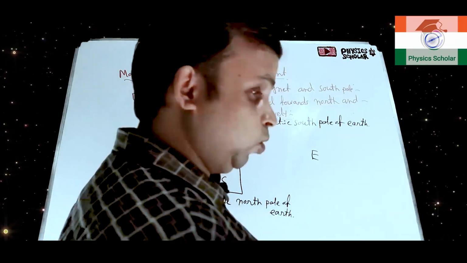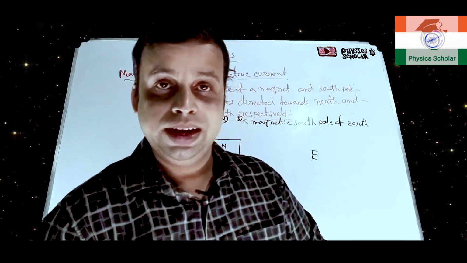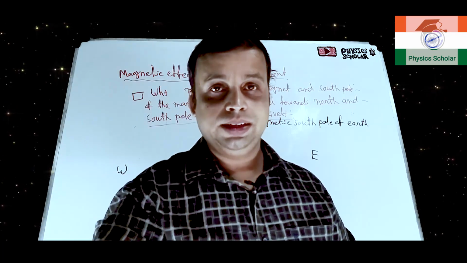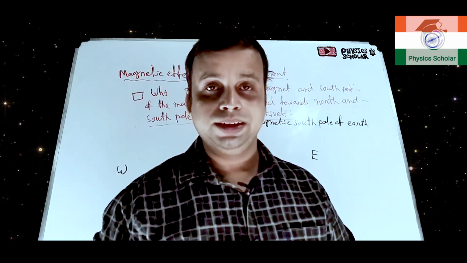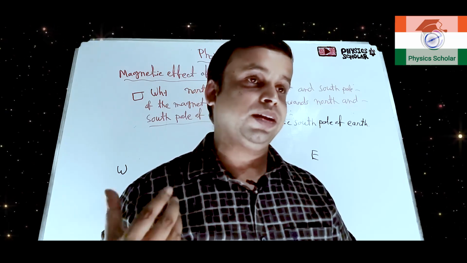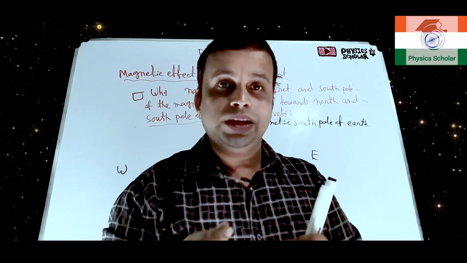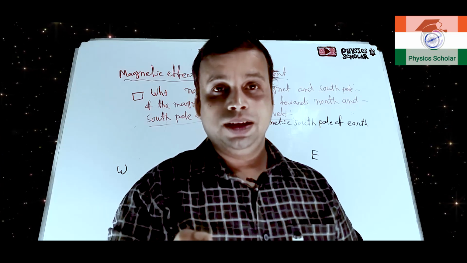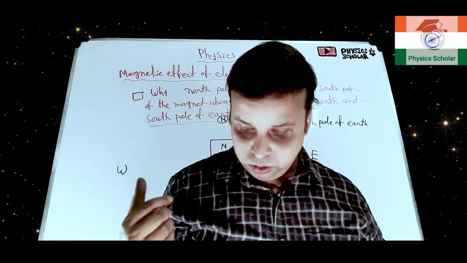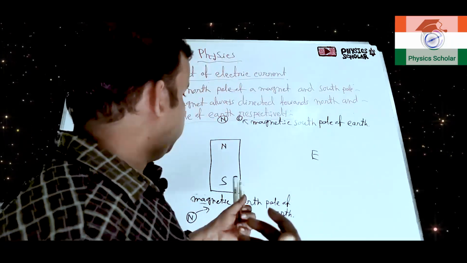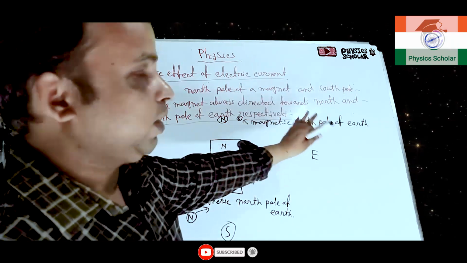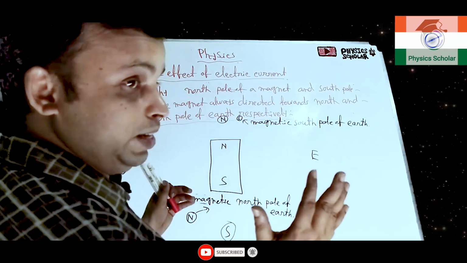So how can we prove that earth is itself a magnet? If you bury a piece of iron inside the soil for a few months, and take it out after a few months, then it will become a small or weak magnet. It will acquire the magnetism property. Why? Because magnetic lines of force are there in the case of the earth also. Clear? What is a magnetic line of force? After these questions I will come to it. And what is a magnetic field?